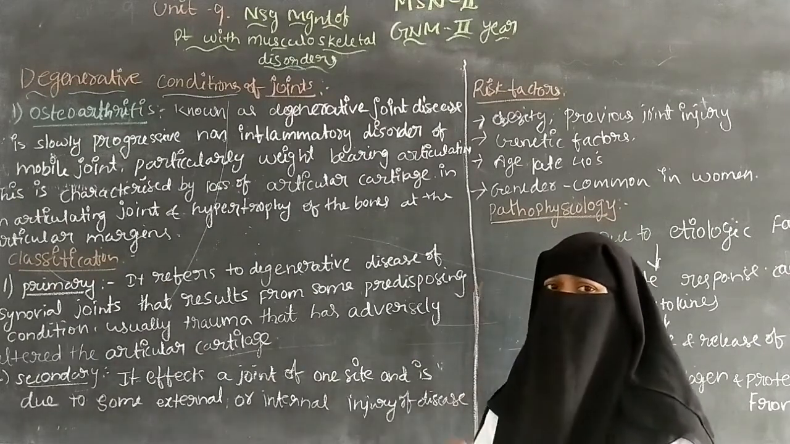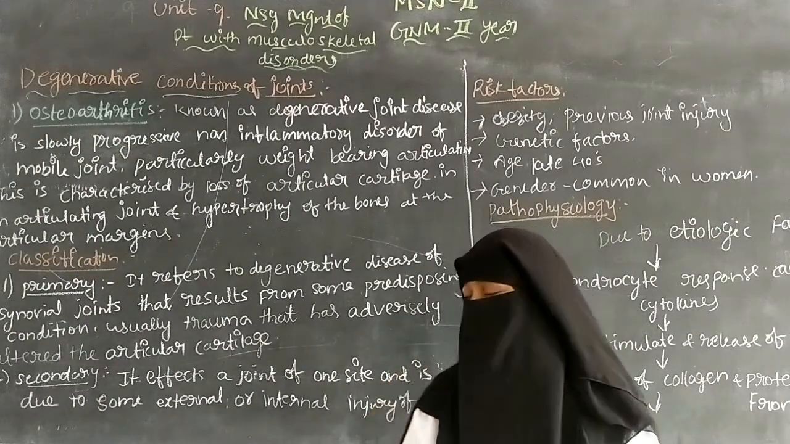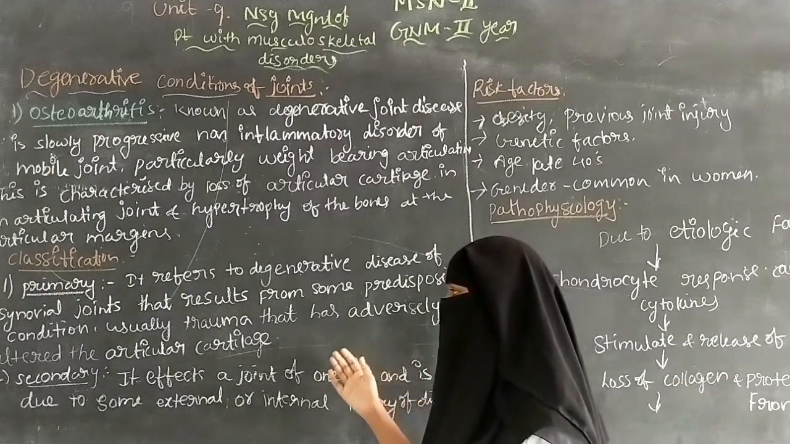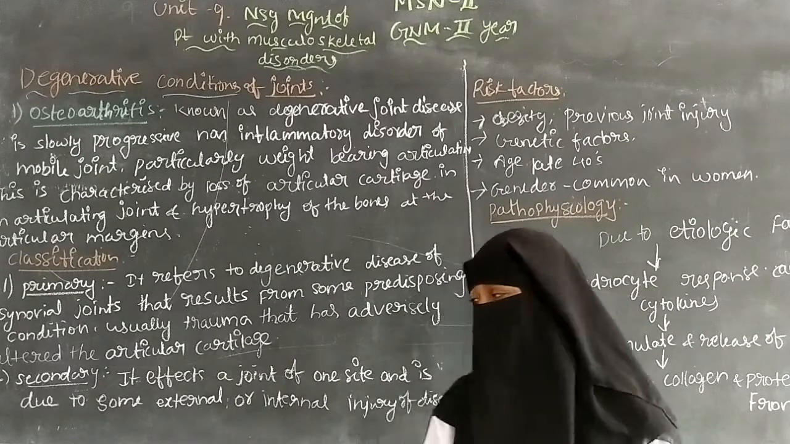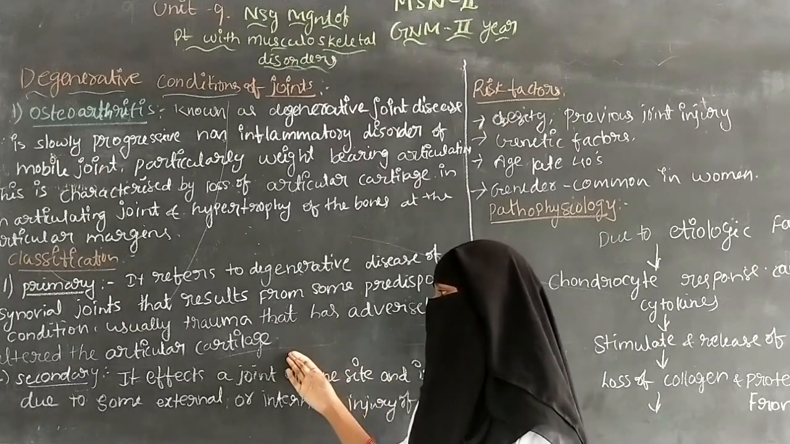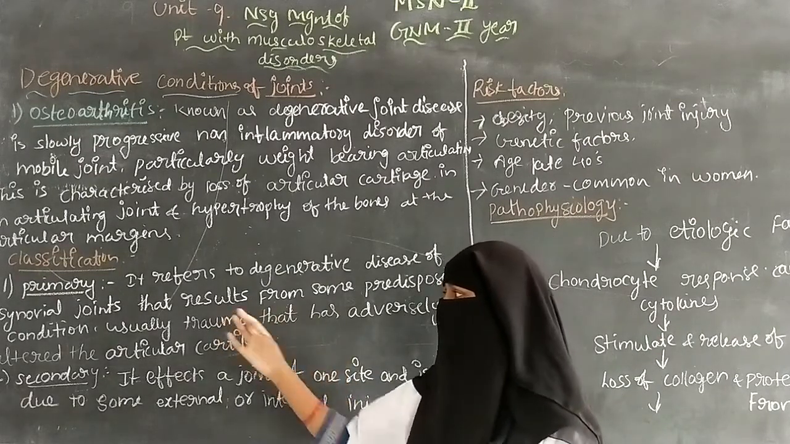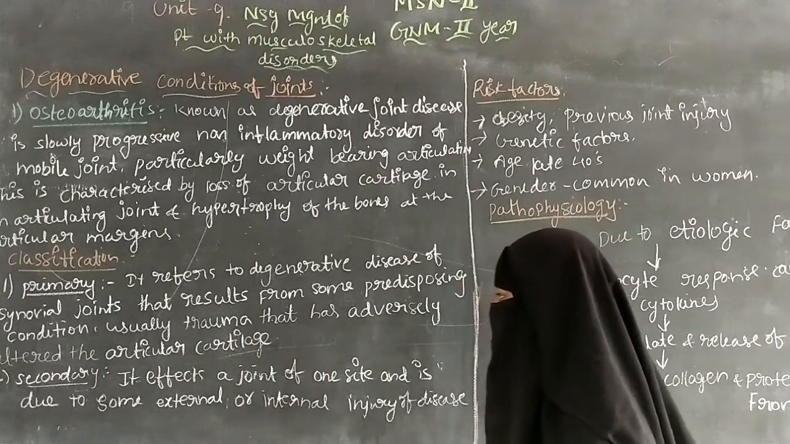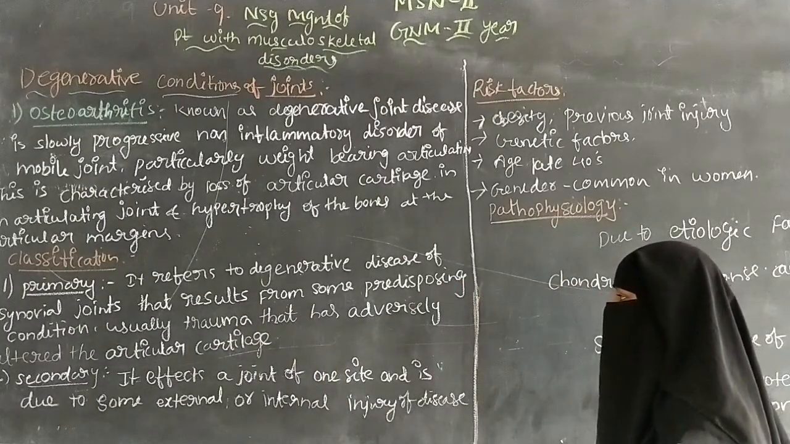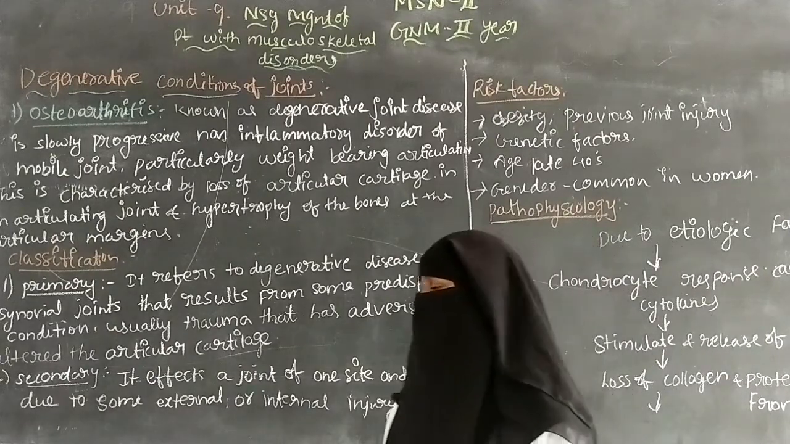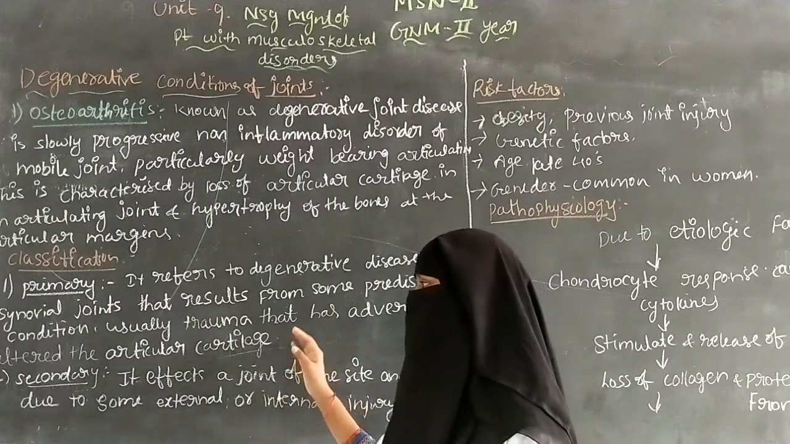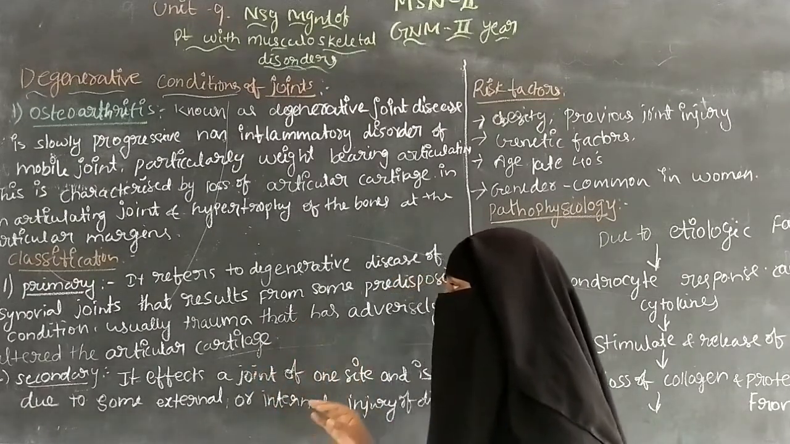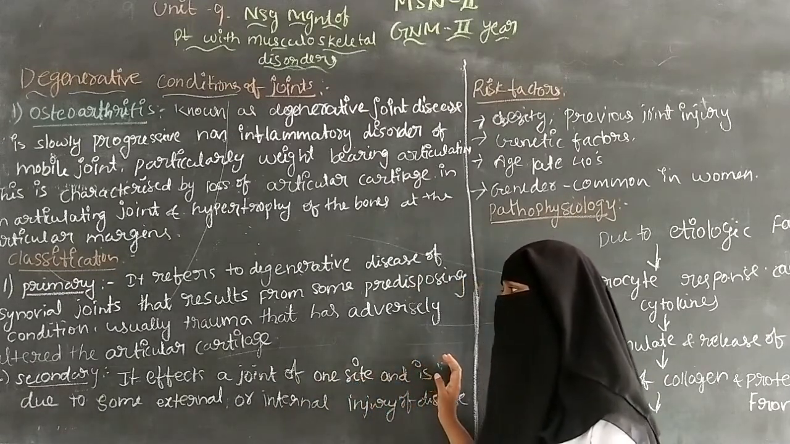So because of any trauma, injury or accident, the articular cartilage can be damaged. Because of this articular cartilage damage, it can cause primary osteoarthritis. Because of this trauma, the articular cartilage becomes altered, and that causes primary osteoarthritis.